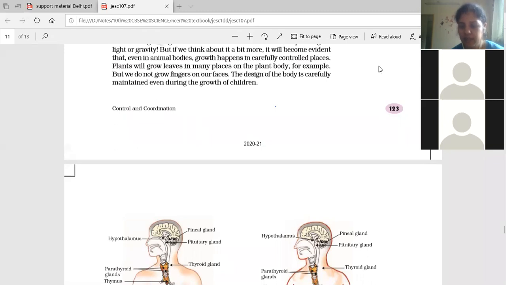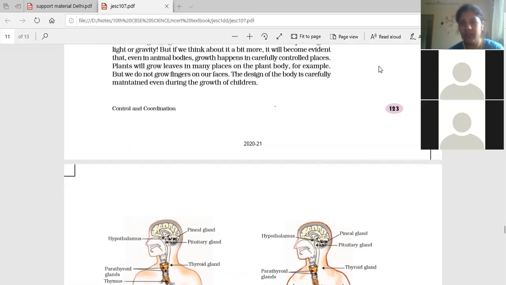Ma'am, does the pituitary gland release TSH or does it order the thyroid to release it? Pituitary releases TSH. So TSH is the order to the thyroid. Yes, it is the order. Pituitary is releasing TSH, that is thyroid stimulating hormone. So it is stimulating the thyroid by sending that information through TSH.